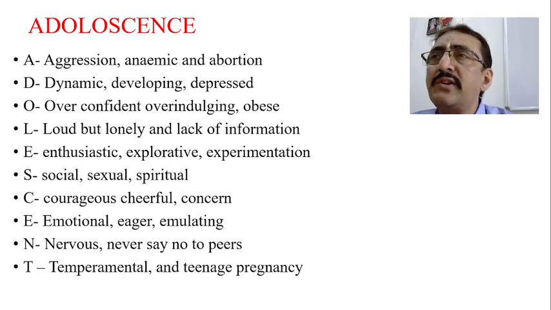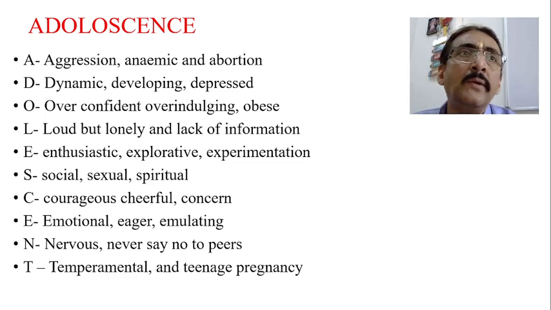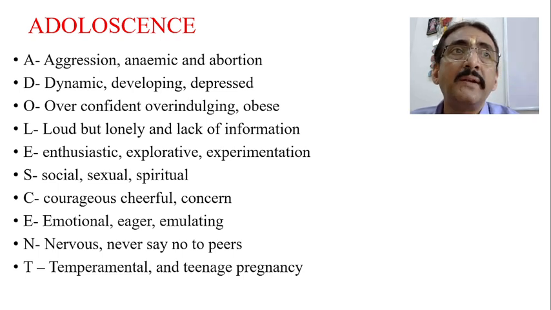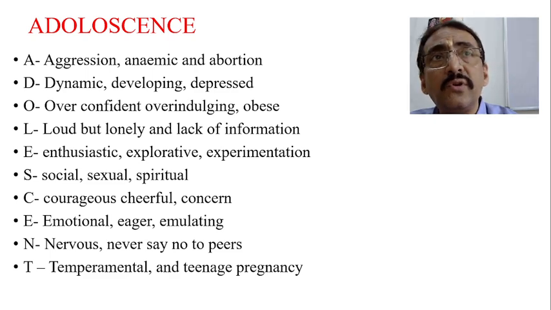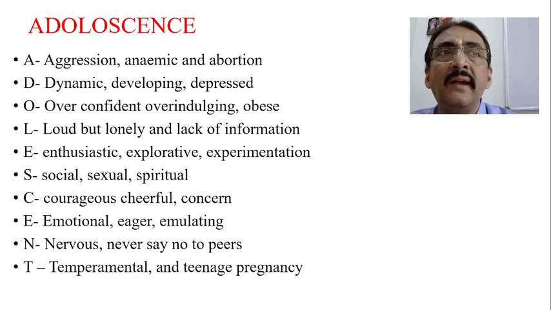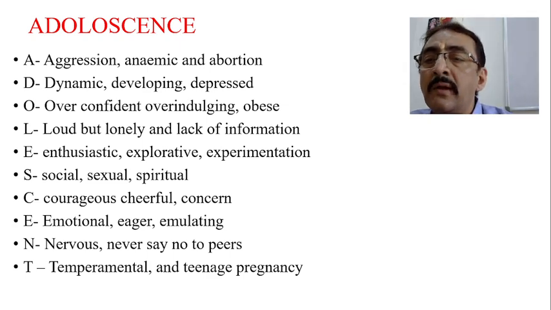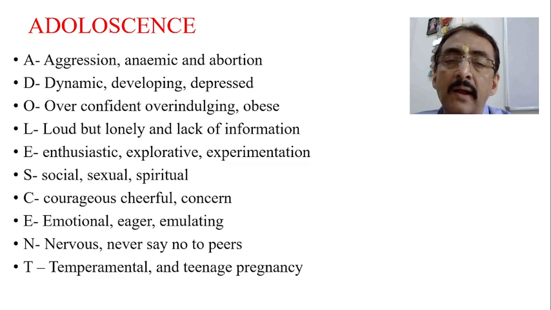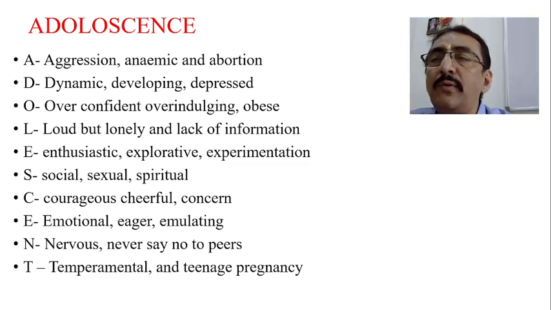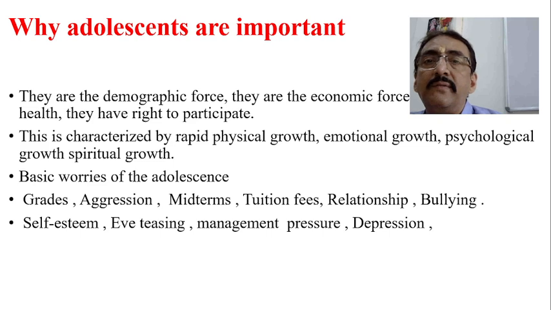Many times this new relationship with the opposite sex may create a lot of problems. Actually this is a natural tendency that they want to make new relationships, but many times they make this new relationship as a friendship with the opposite sex with so many emotional components in that. So that leads to so many problems like teenage pregnancy and all those things. Now T for temperamental, yes, and teenage pregnancy. So if you want to remember the total adolescence problems, qualities and their nature in a few words, this is it. Now let's start with the details.